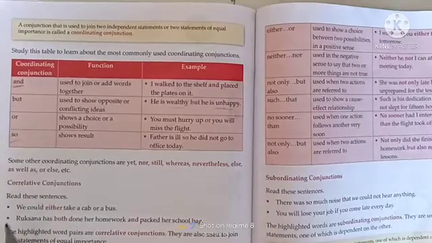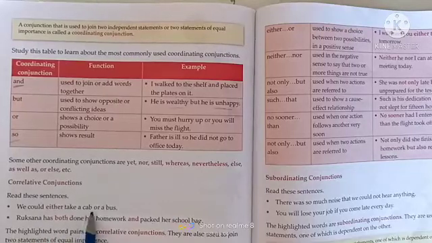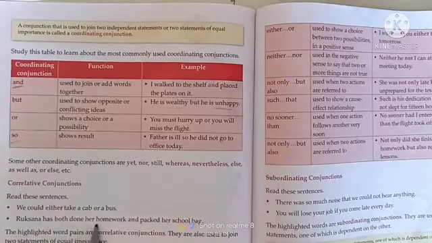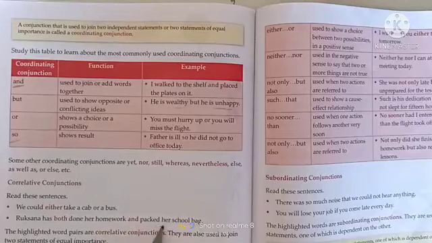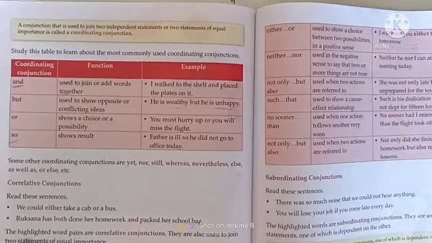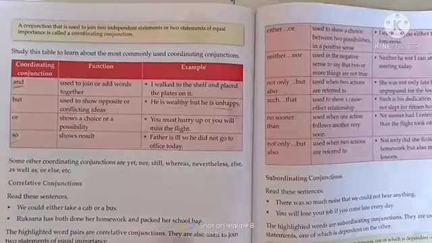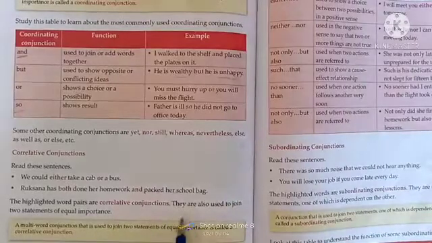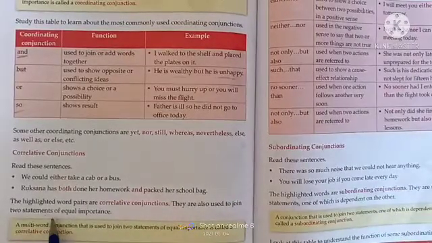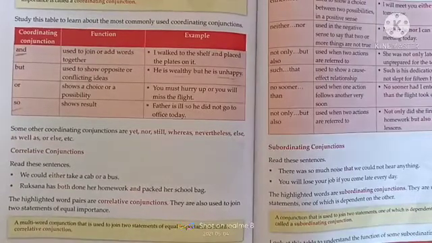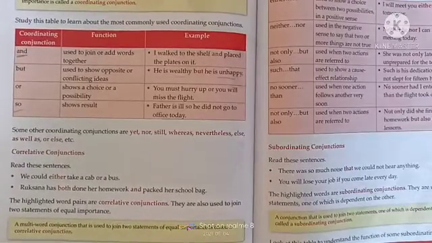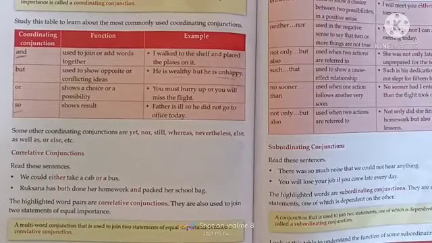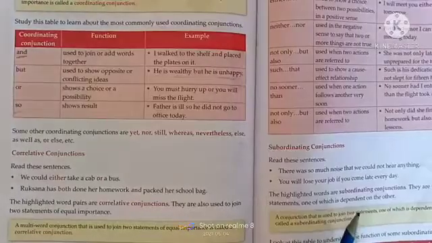Correlative conjunction: we would either take a cab or a bus. Rukhsana has both done her homework and packed her school bag. The highlighted word pairs are correlative conjunctions. They are also used to join two statements of equal importance. A multi-word conjunction that is used to join two statements of equal importance is called a correlative conjunction. So study the table to learn about the function of some correlative conjunctions.